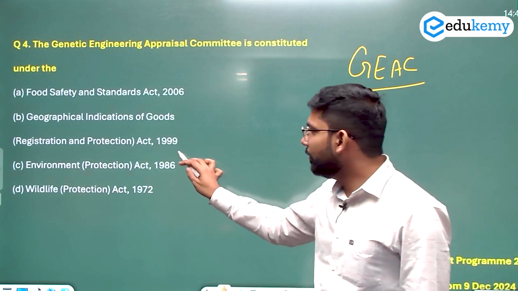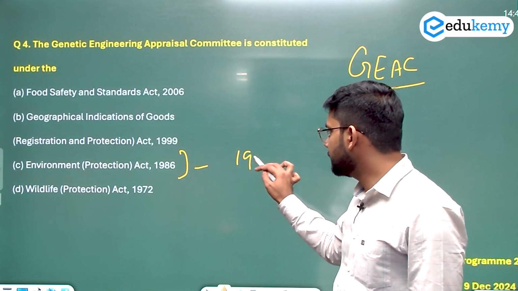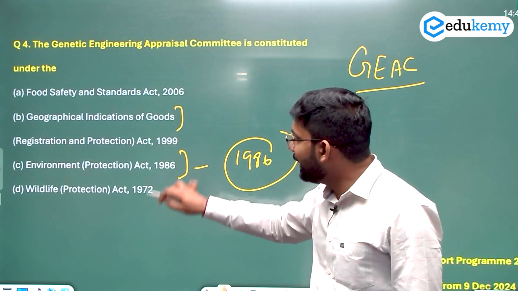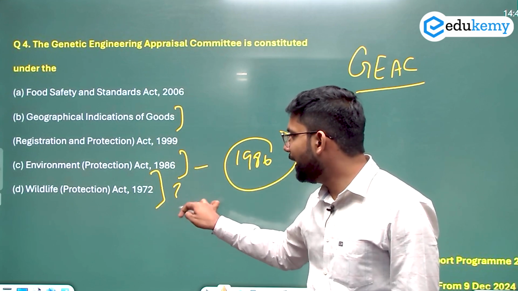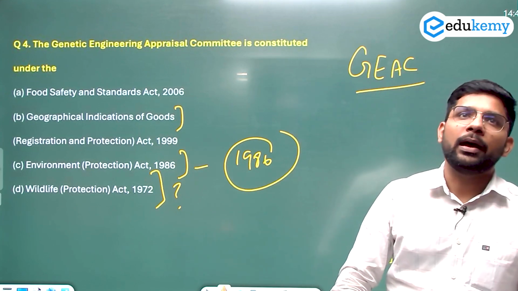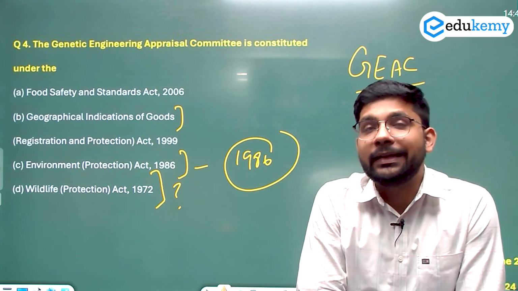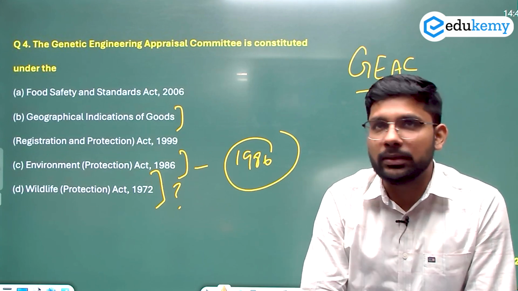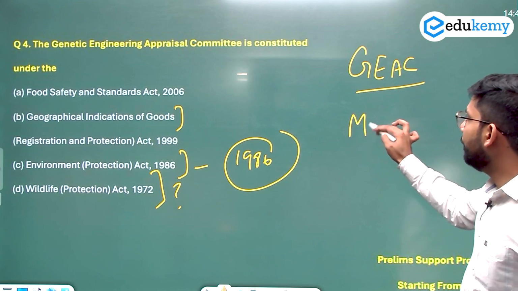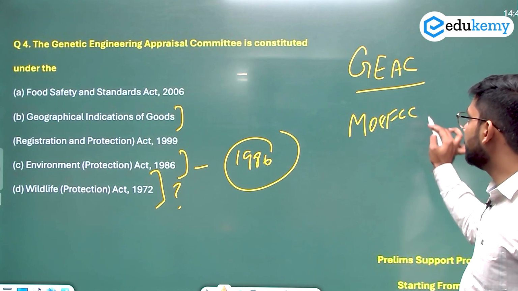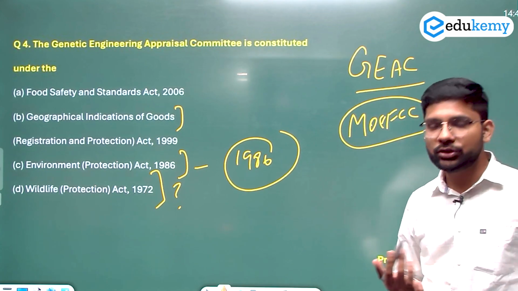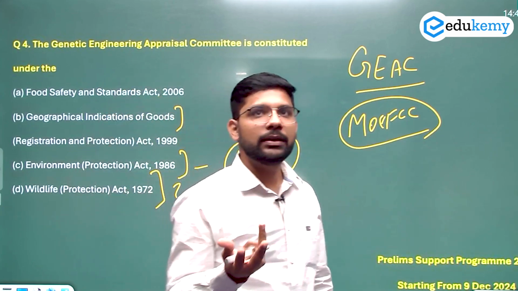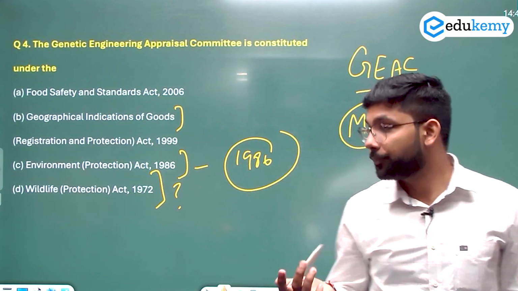It comes under the Environmental Protection Act of 1986. आप कुछ लोग कंफ्यूज होंगे कि GI टैग्स के साथ है, कुछ कंफ्यूज होंगे कि वाइल्ड लाइफ एक्ट के साथ है, but the answer is Environmental Protection Act of 1986, and it comes under the Ministry of Environment, Forest and the Climate Change. तो ये मिनिस्ट्री के अंदर आता है MOEFCC. तो ये भी आपको पता होना चाहिए which ministry heading this body GEAC. So that answer is the Ministry of Environment.